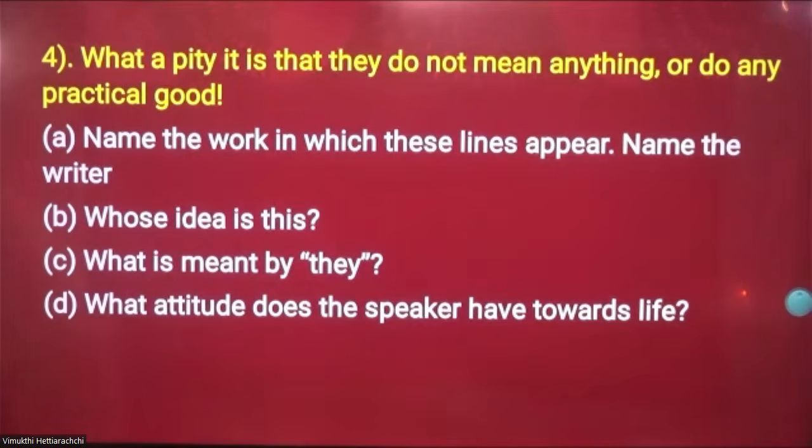If you have any questions, you guys can ask. So we are in the fourth question. If you have any questions related to this, you can ask. Any questions? Shall we move on to the next one? Not only the answers, I will give you a detailed description about the particular poem, short story, or novel as well. That will be a great chance for you to revise all the poems that you have learned.